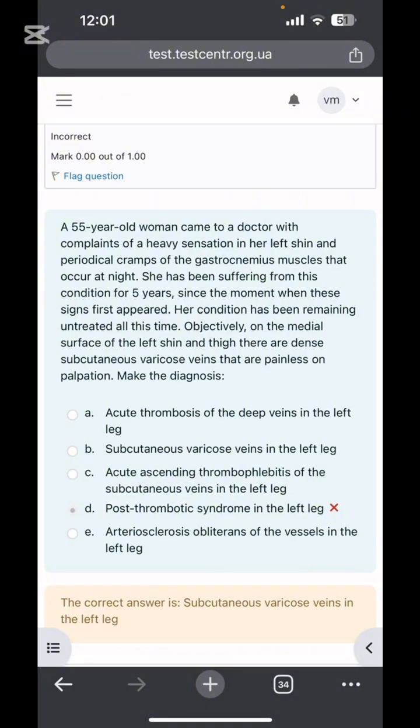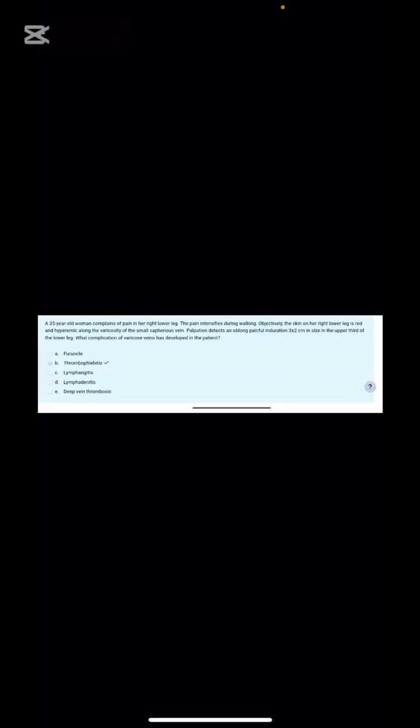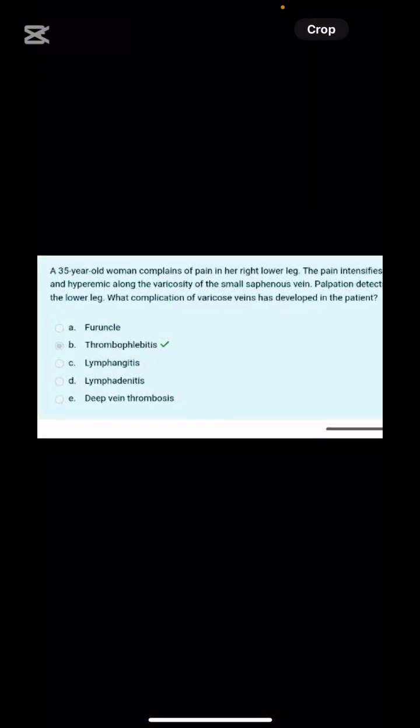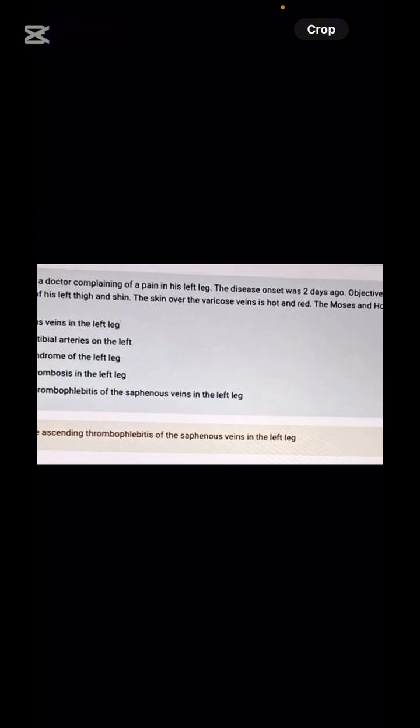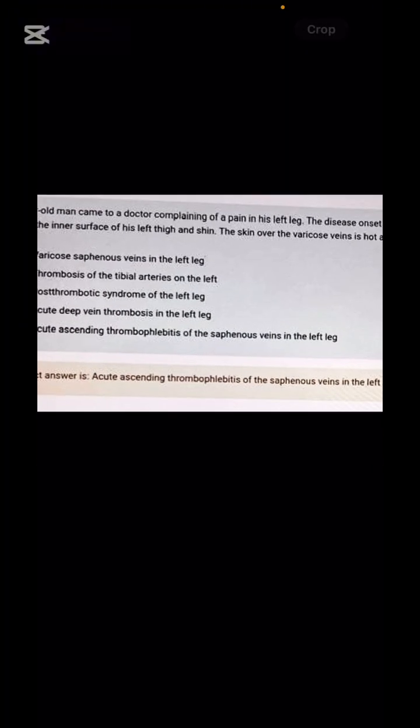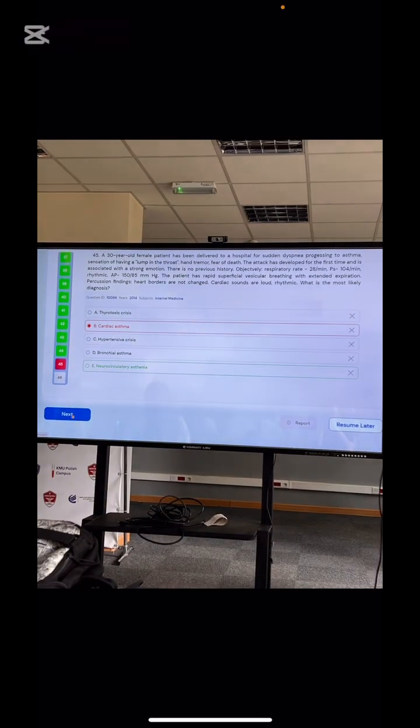This is chronic onset. What you will mark in the question: subcutaneous varicose vein in the left leg. In the acute cases, what you will mark: thrombophlebitis. The onset is not given in the question, but the patient complains of pain. So pain would have happened. The onset you consider in this question is acute. So what you will mark in the question: thrombophlebitis. Two days ago onset. What you will mark in this question: thrombophlebitis, because acute onset.